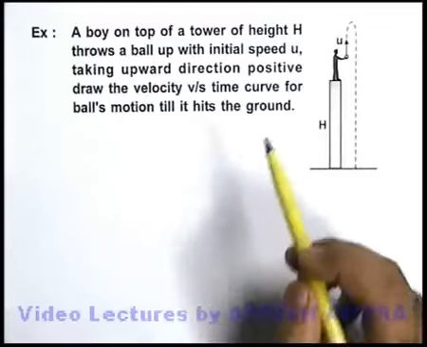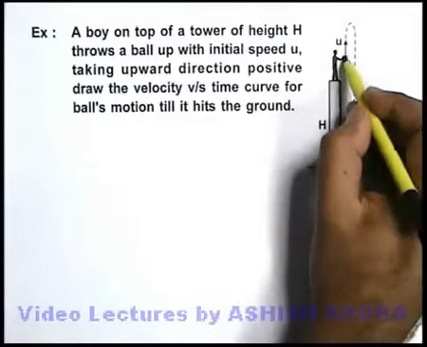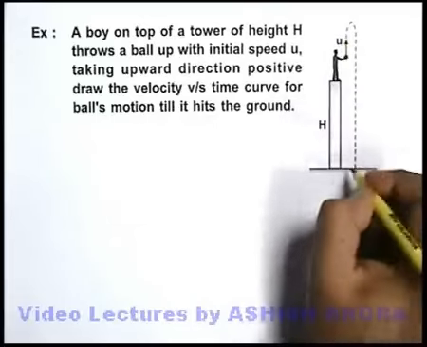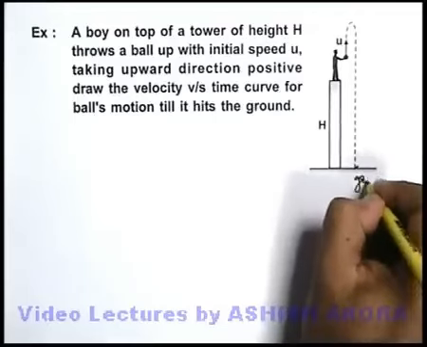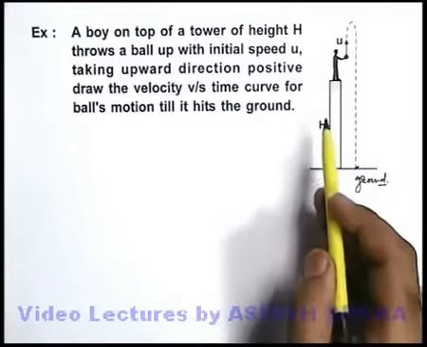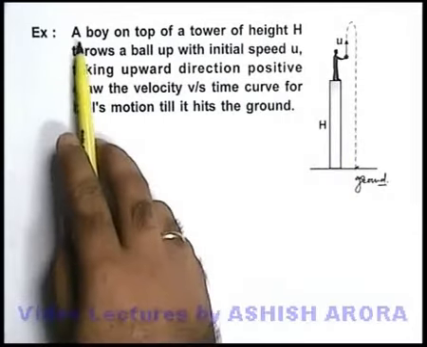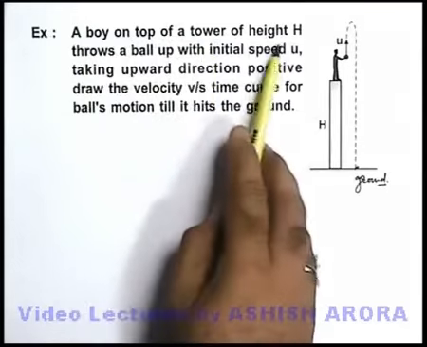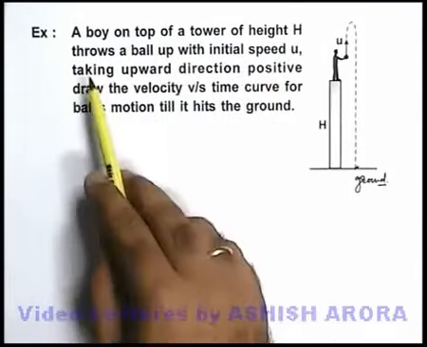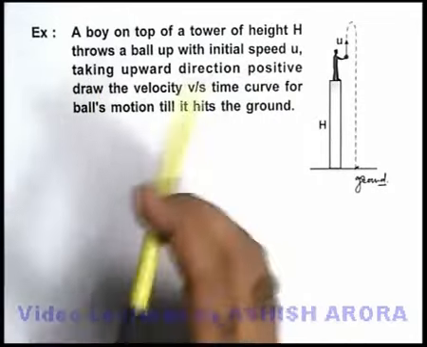In this question, we are given a tower from the top of which a ball is thrown upward with the initial speed u. It goes up and then finally hits the ground. A similar situation we analyzed in a previous section when we were drawing displacement time graphs. Here in this question, a boy on the top of a tower of height h throws a ball up with initial speed u. And now taking upward direction positive, we are required to draw the velocity time curve.